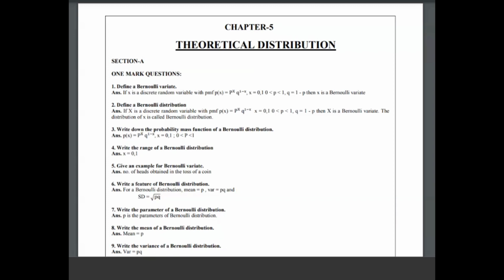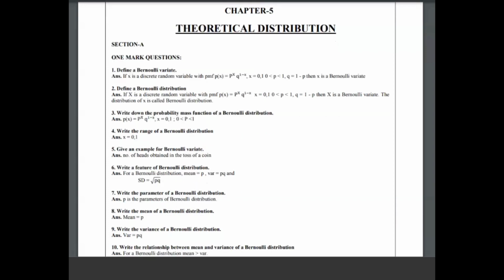In the theoretical distribution, the Bernoulli distribution is very important for 1 mark and 2 marks questions. They ask only 1 mark and 2 marks questions from the Bernoulli distribution, but these are very easy questions. Define Bernoulli variate, 1 mark question. What is a Bernoulli variate?